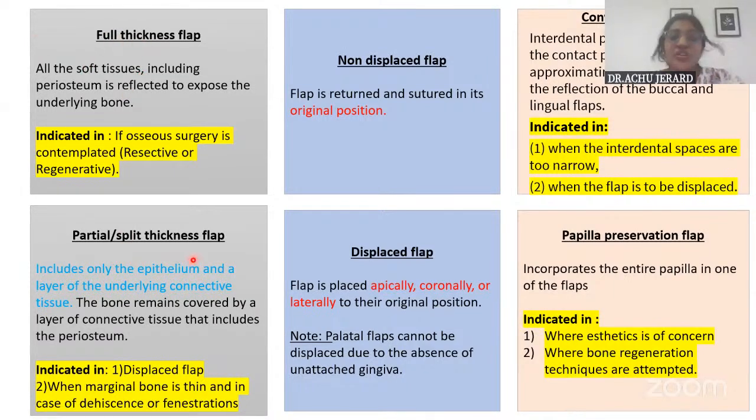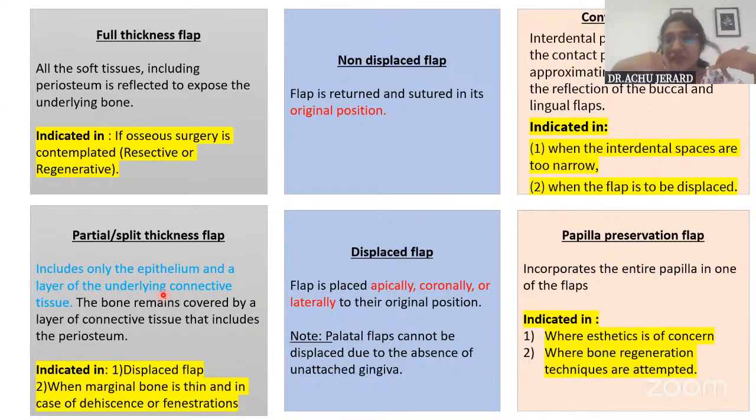Whereas in partial or split thickness flap, only the epithelium and a portion of connective tissue is reflected. Okay. And a portion of connective tissue and the periosteum remains over the bone itself. Okay. So this is basically done in cases where you need that extra movability for the flap, to displace it, to pull it and keep it somewhere. When such cases come, you need that stretchability and movability, no? So in such cases you will have to go for a split thickness or partial thickness flap.